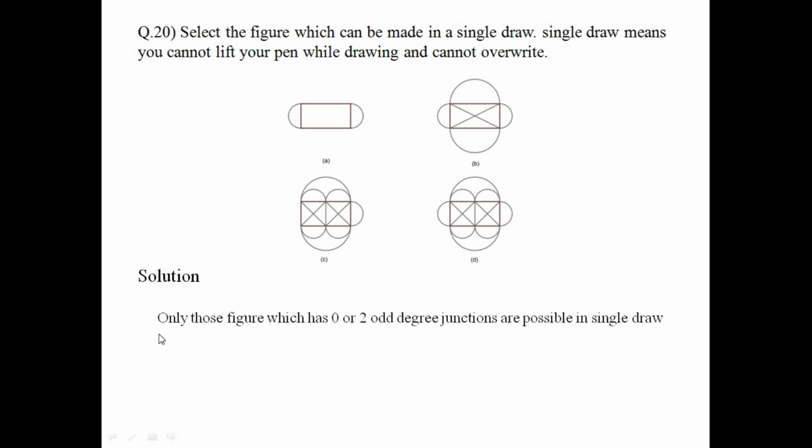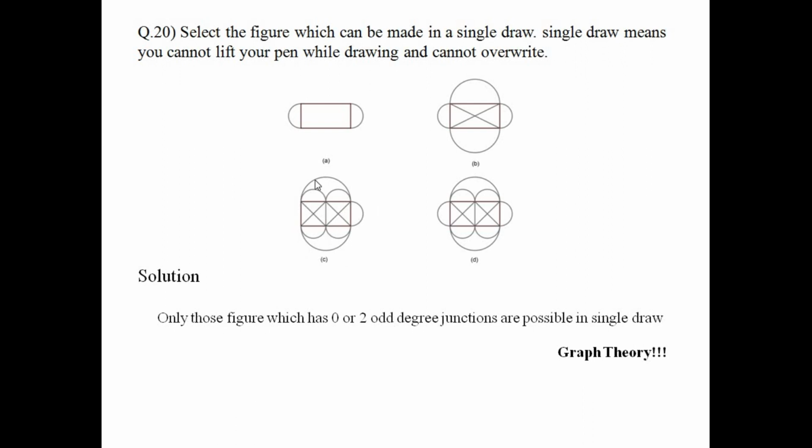According to graph theory, only those figures which have 0 or 2 odd degree junctions are possible in a single draw. What do you mean by junctions? Junction means the point where there are more than 2 branches. Like this is a junction, it has 3 branches, more than 2. This is a junction, it has 3 branches, more than 2. Like this figure has 4 junctions, this figure has 5 junctions, this figure has 8 junctions, like that.